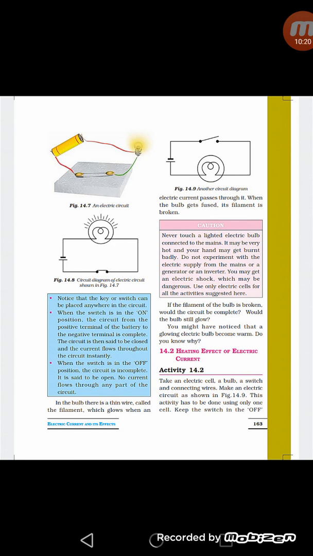In second, if we want to make any circuit in which the switch is off, then we will make a circuit diagram like figure 14.9, in which the switch is off and no current is flowing through the circuit. And so in this way, there is not shown any glowing in case of bulb. So in this way, we can draw any type of circuit.